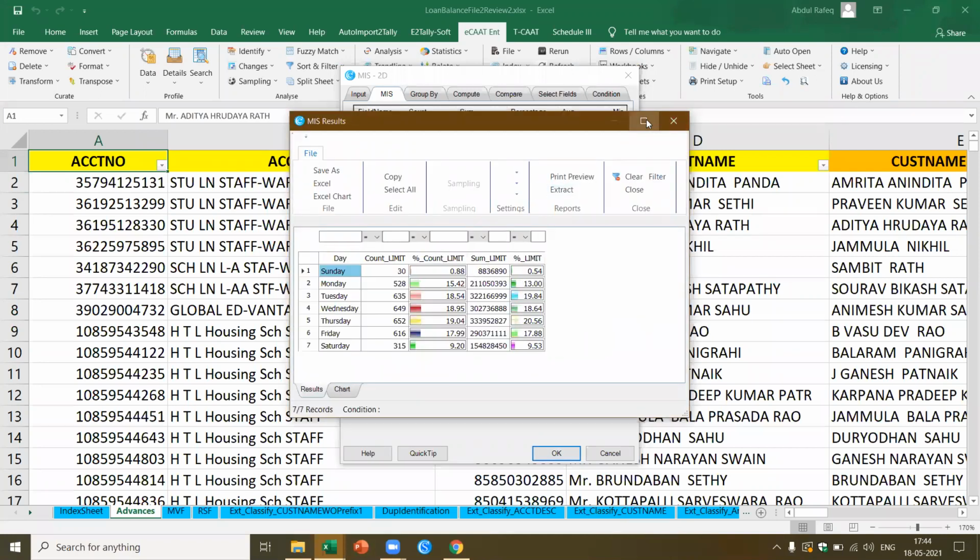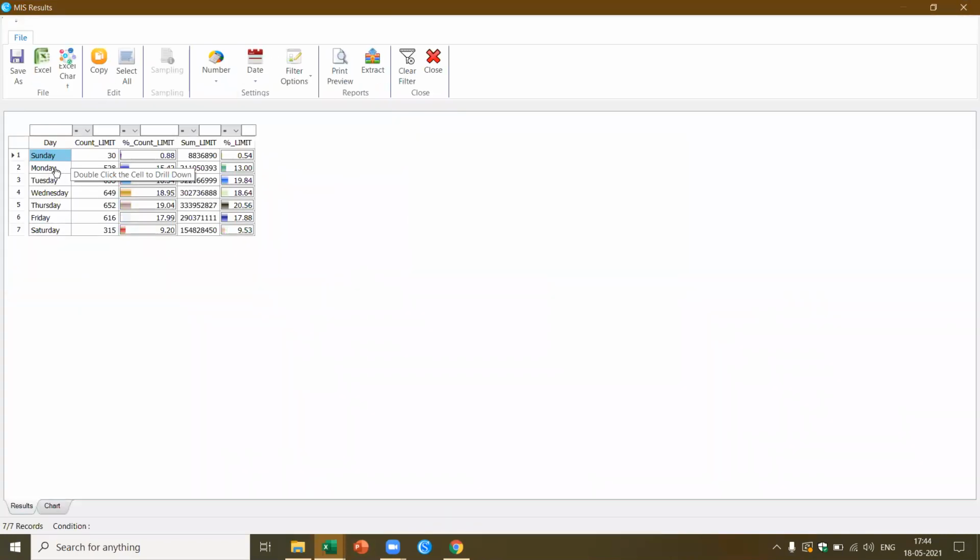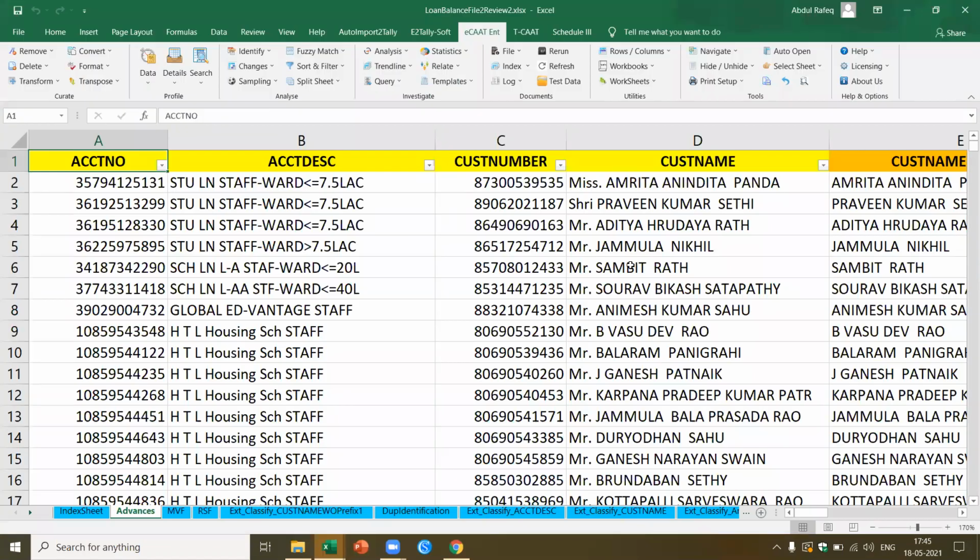of the week. Now if you see here, it looks like on Sunday 30 loans have been given. Monday, Tuesday, like that, I have got the loans for each day of the week. Now this is for all the loans. Now I want to pick up only the loans for the current year.